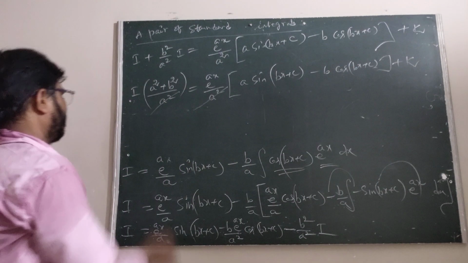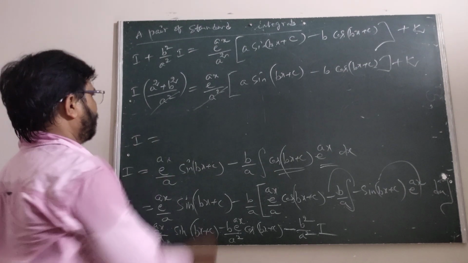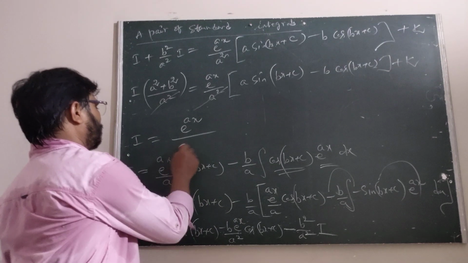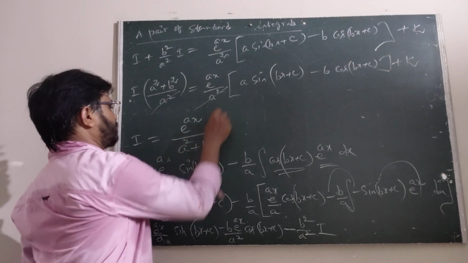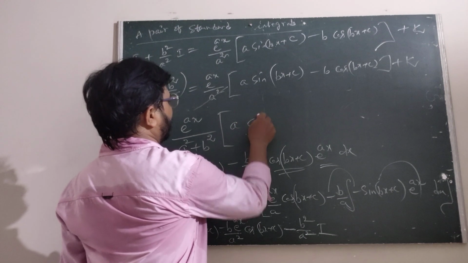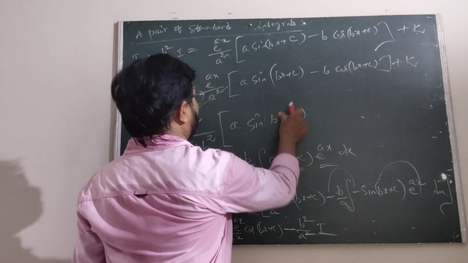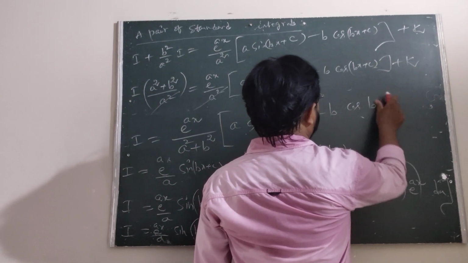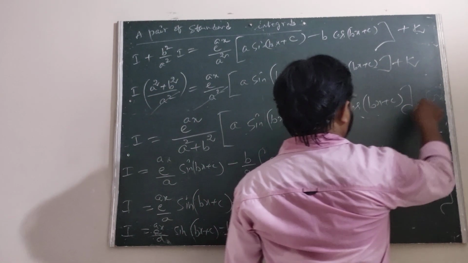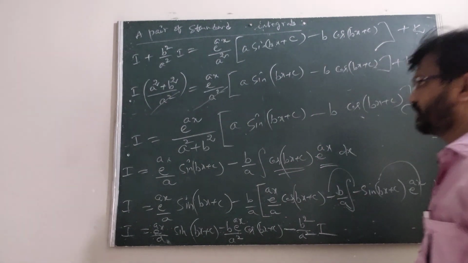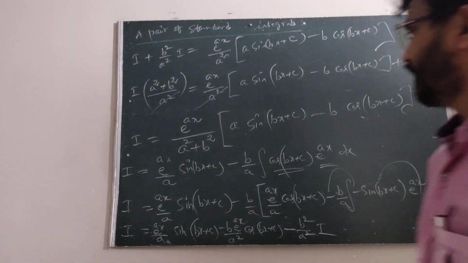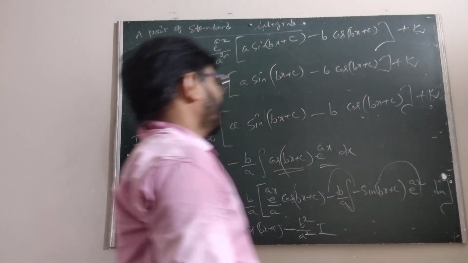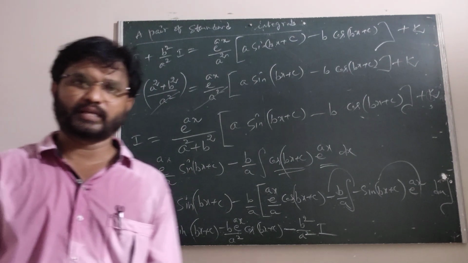Therefore I equals e power ax upon a square plus b square into a sine of bx plus c minus b cos of bx plus c plus k is the answer.